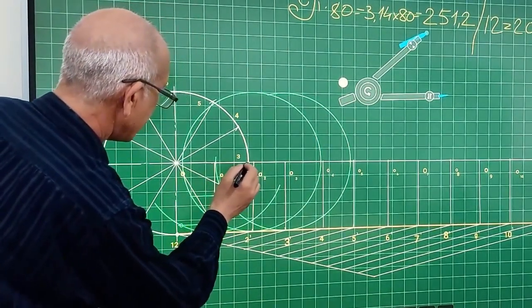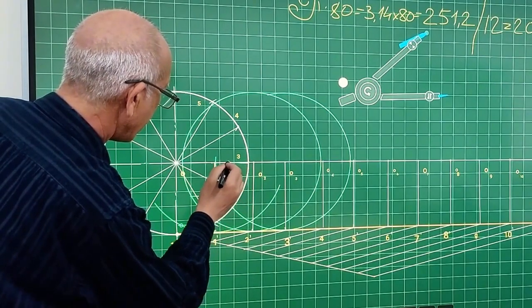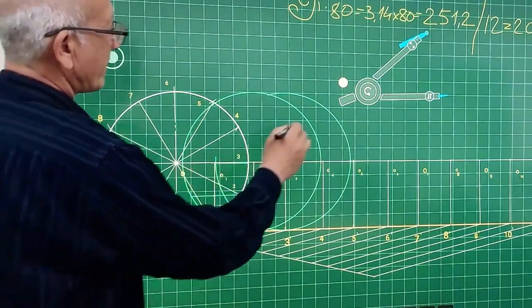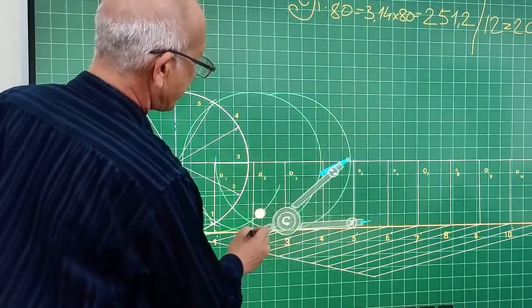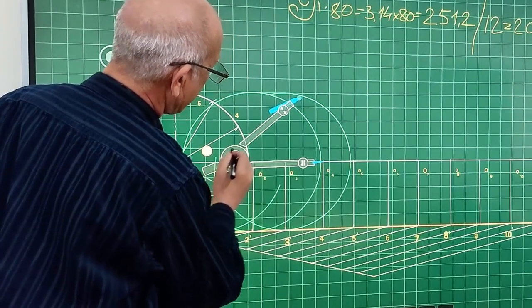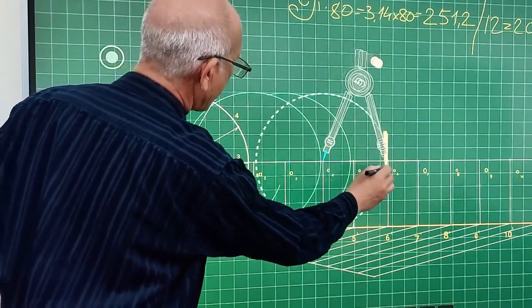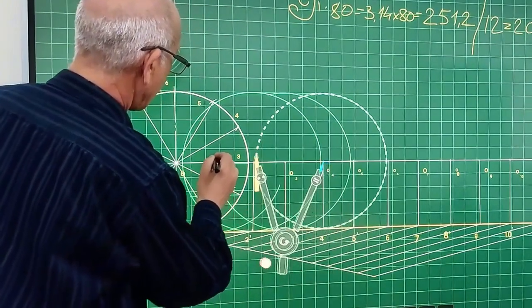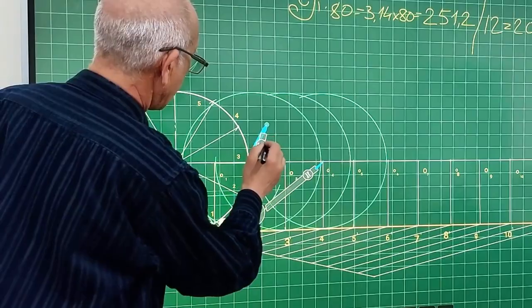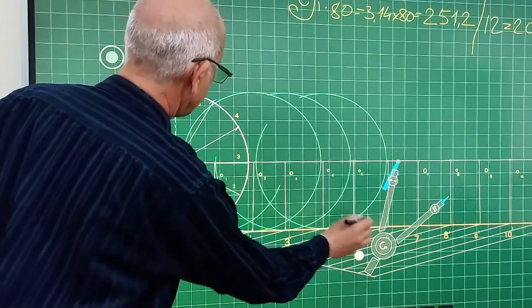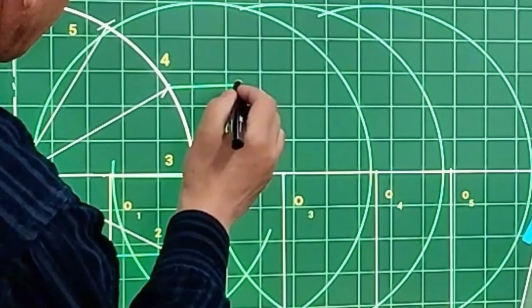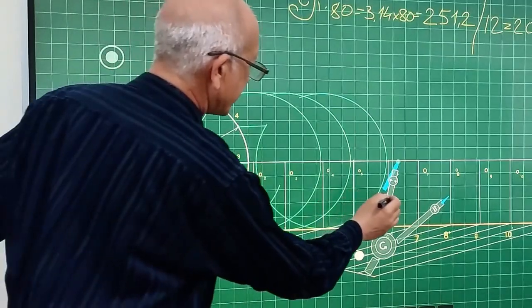Do we have 3 points here? Here we have placed them. We have 4 points. Here's our 4th. Here, 5.